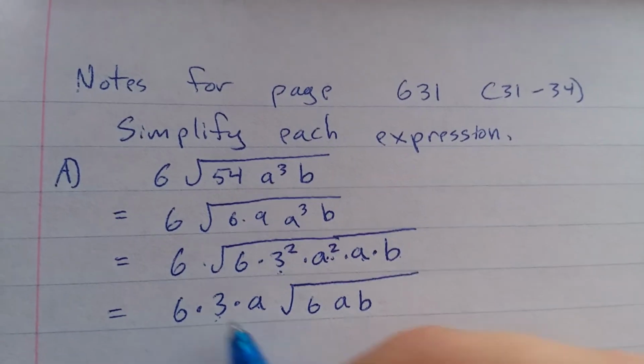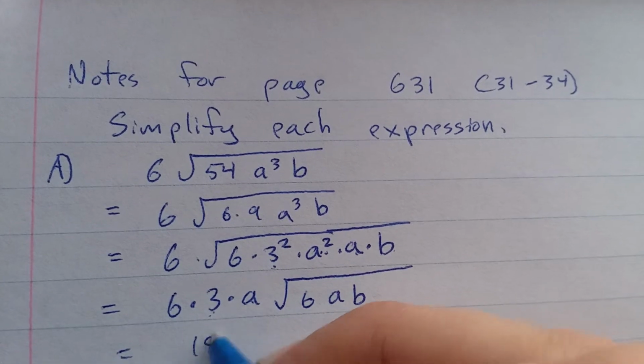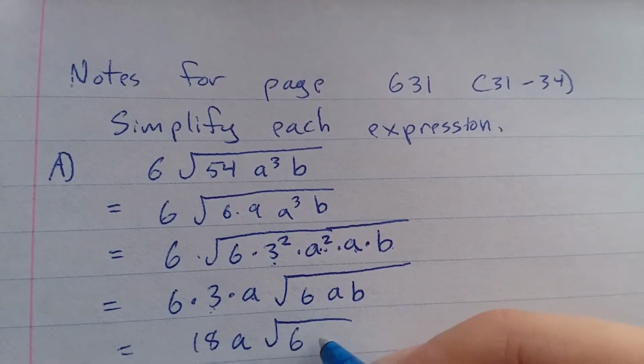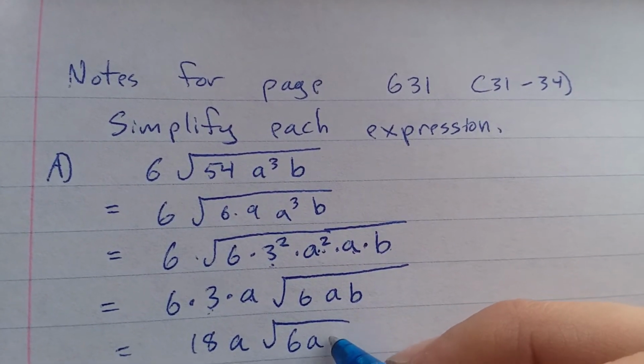Then we can simplify. 6 times 3 is 18. A times 6, the square root of 6ab.